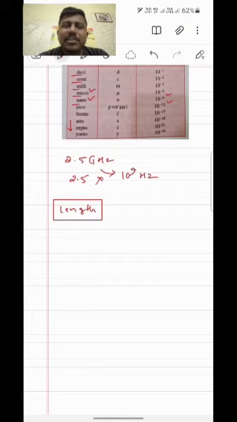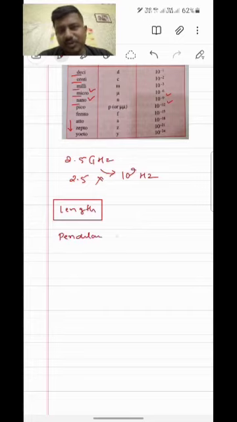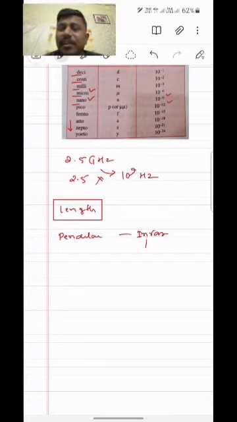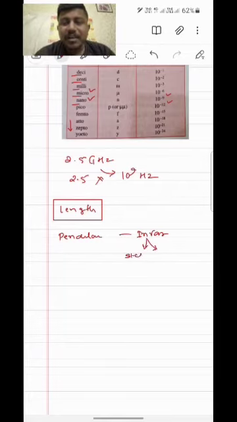Because that alloy is neither going to expand nor contract when the temperature changes. Like, do you remember in the pendulum we were using Invar? Invar was also an alloy of steel and nickel. So similarly, this specific type of alloy we are using here.